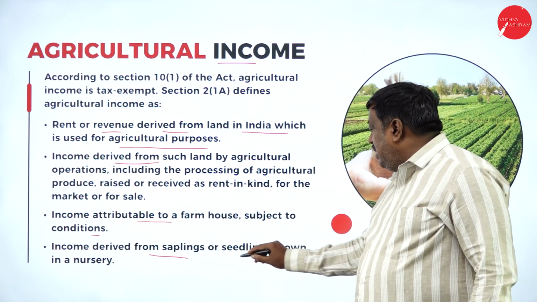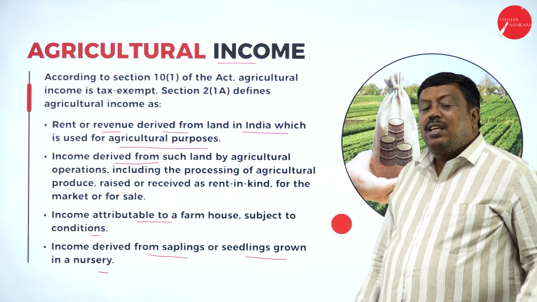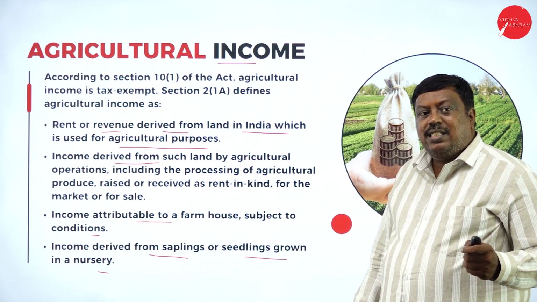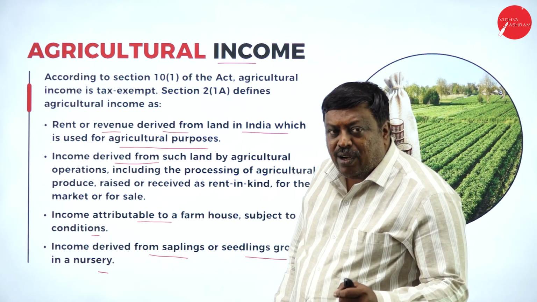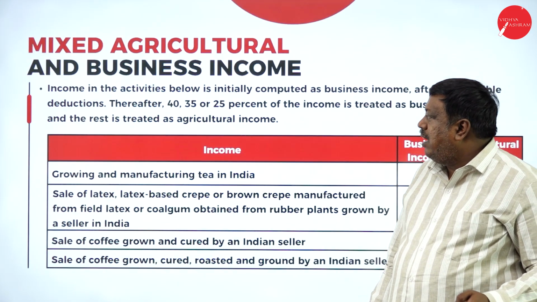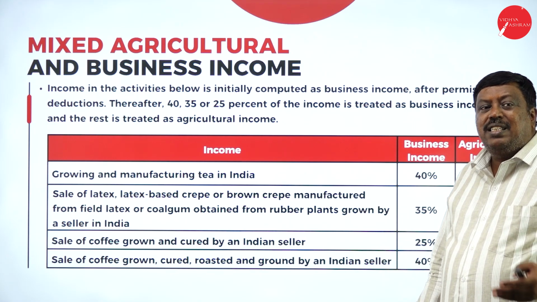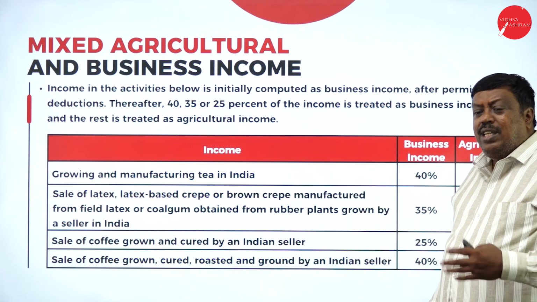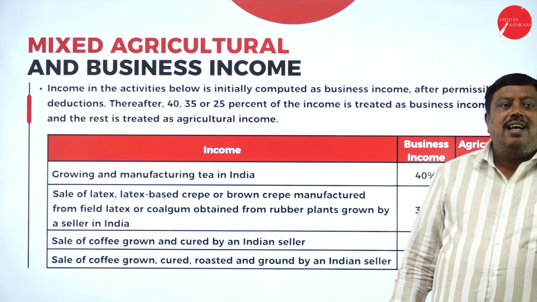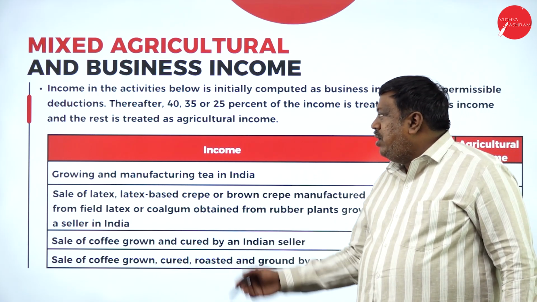Income derived from saplings or seedlings grown in a nursery can be treated as agricultural income. From the help of seeds, we have grown the plants and sold them in the nursery, and that we treat as agricultural income. In agricultural concepts, there is also mixed agriculture and business income. What is that? In some businesses, a certain part will be called agricultural income and the remaining part will be called business income. Those things we are going to discuss here.